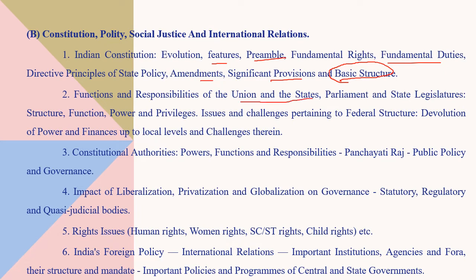Functions and responsibility of union and state. So how the responsibilities are divided between state and the union, what is the Parliament and state legislatures' position, their function, powers and privileges, challenges pertaining to federal structure. So federal structure, how the relationship between states and the union government, how the finances are divided between state and the center. So there will be different challenges. What are these challenges?